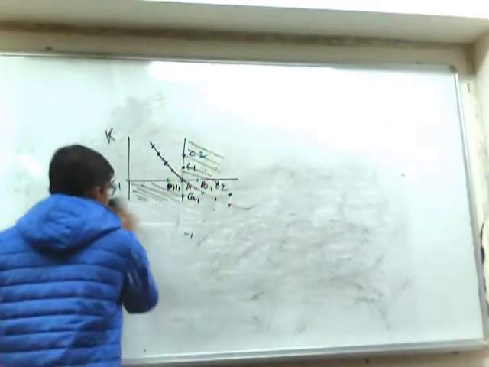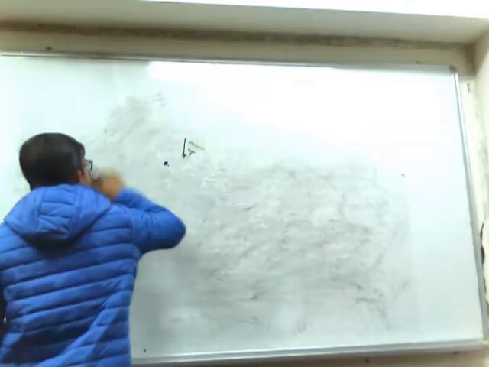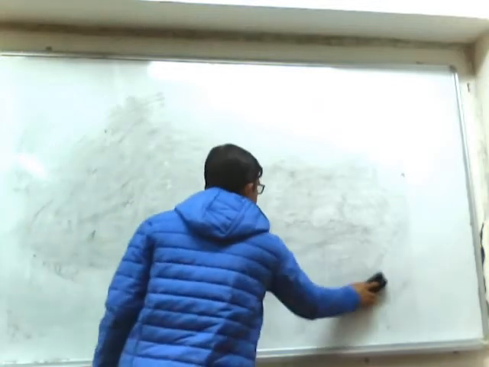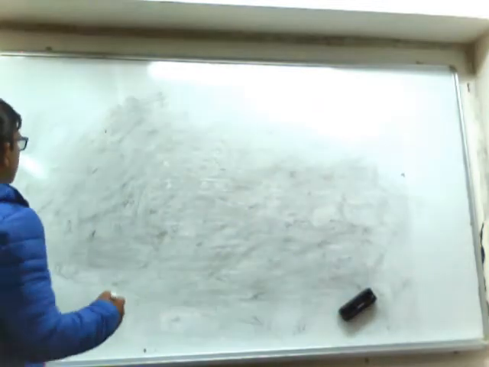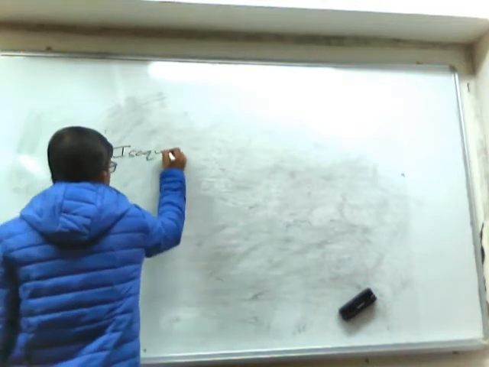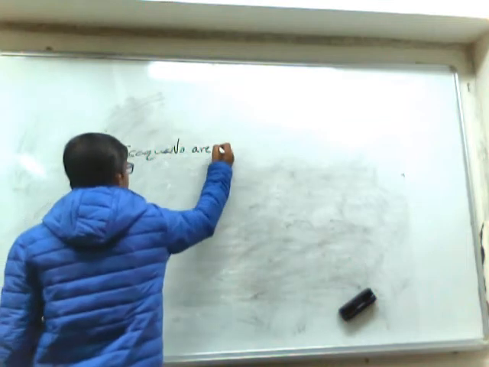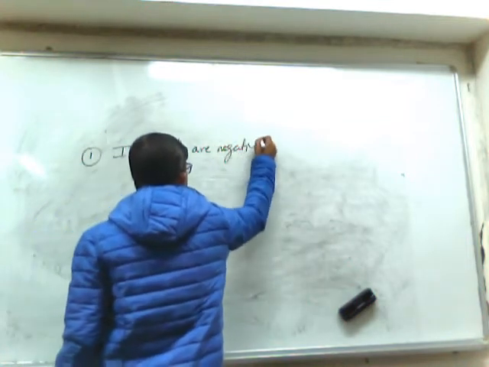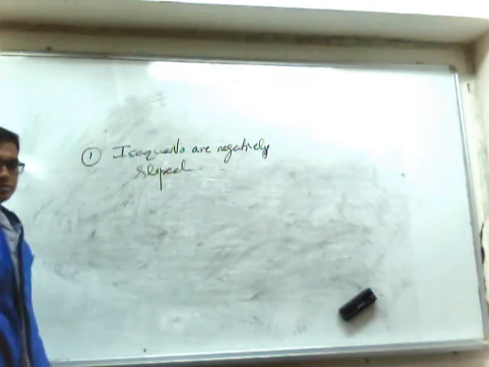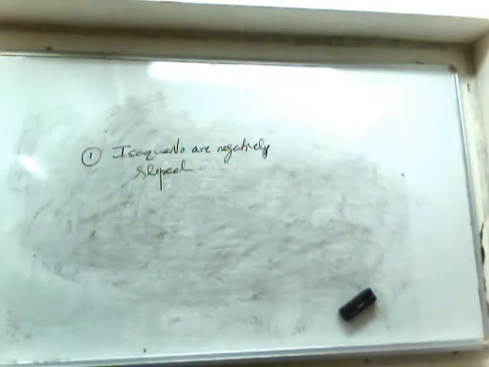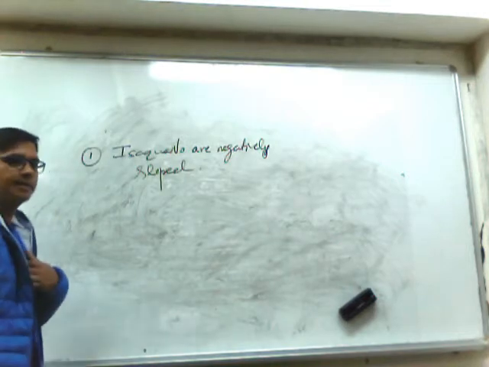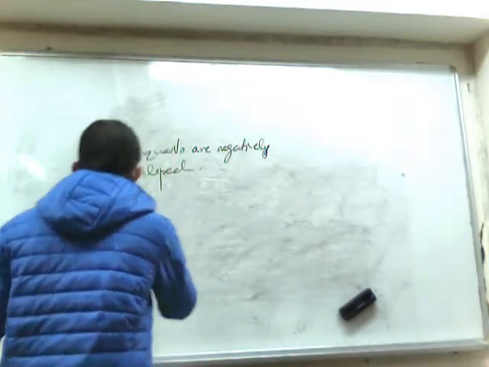Now let us consider the properties of the isoquant. So first property is isoquants are... so let us take an equation of an isoquant.